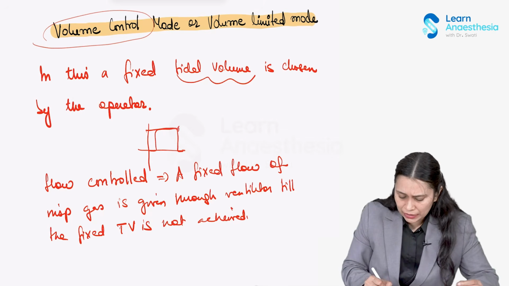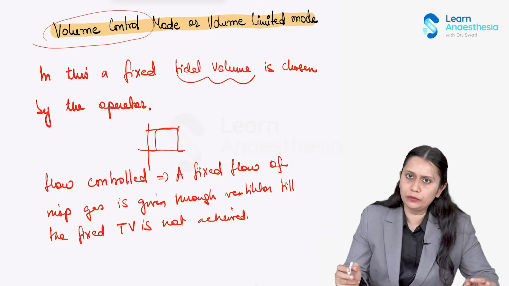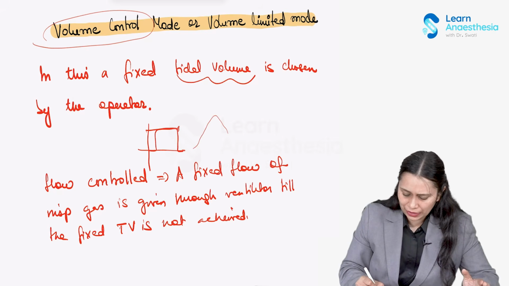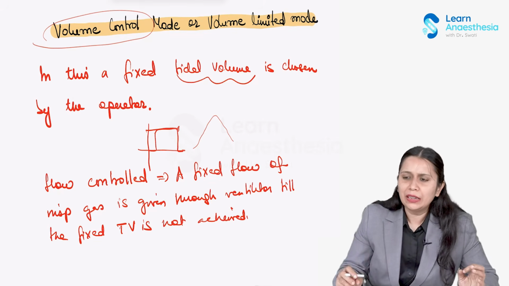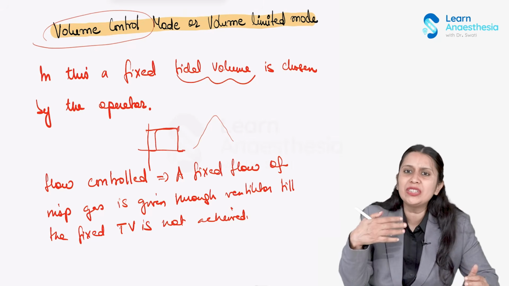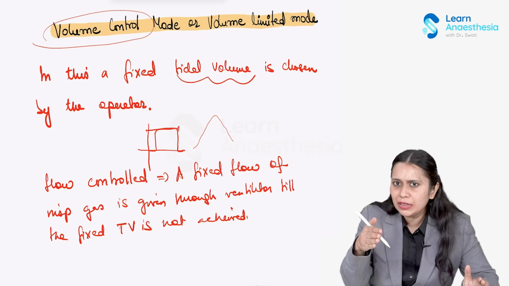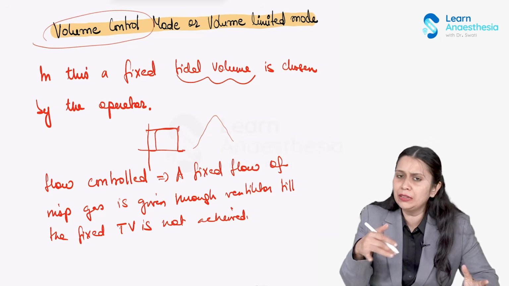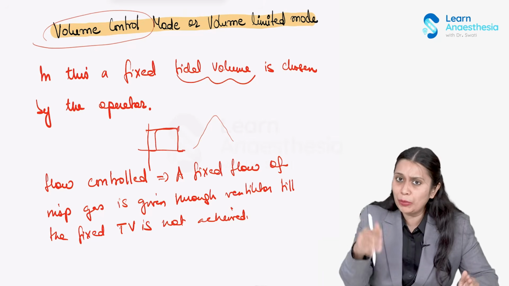So even during end inspiration, the inspiratory flow is happening in volume control ventilation. As you can see, as the tidal volume increases, the flow is fixed. Because of this, when the patient starts the breath, the requirement of flow is more, but towards the end of inspiration, the requirement of flow is less. But this is not happening in volume control or flow control mode. There is a fixed flow. So this makes it a little uncomfortable for the patient compared to pressure control.